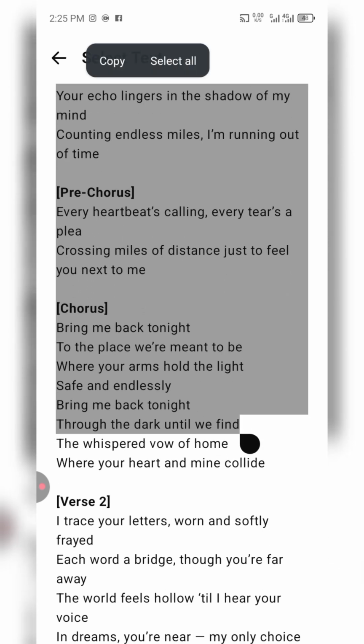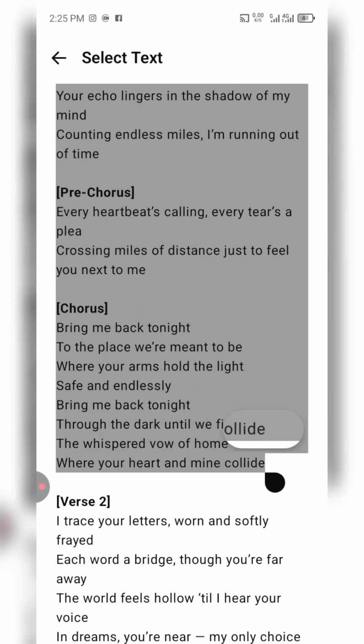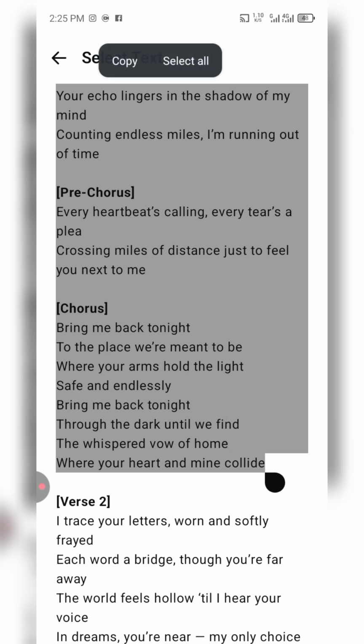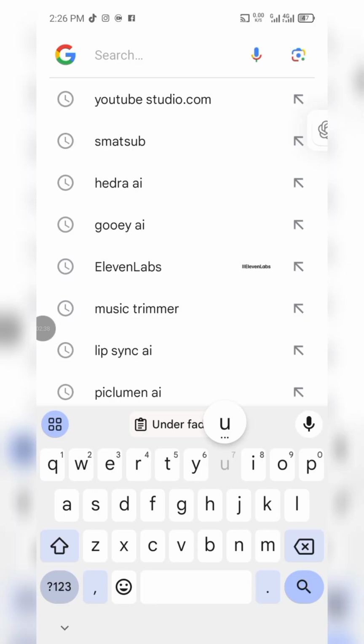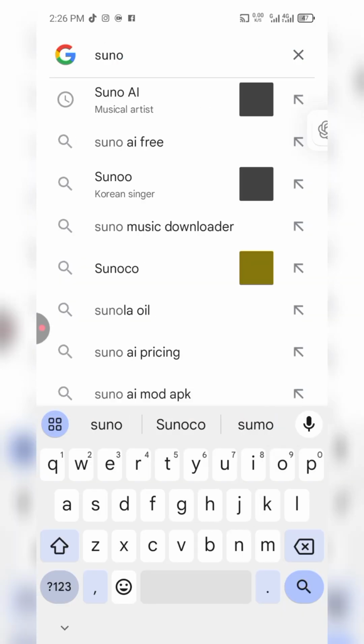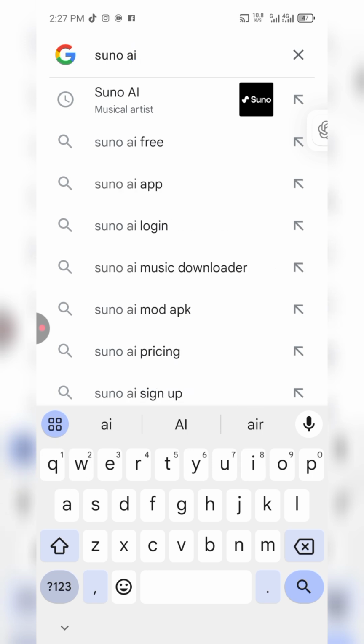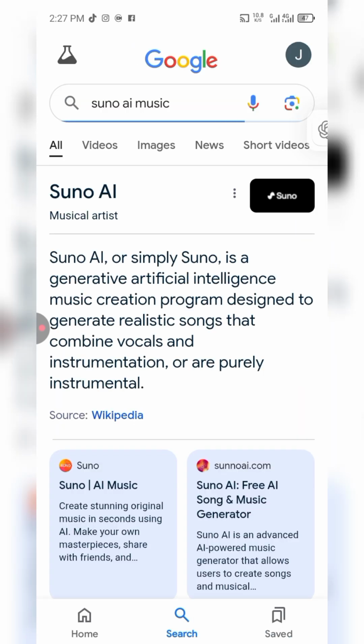All right. So now, after this, I'm going to copy the song. This is me just copying the lyrics of the song, and then I'm going to go to Suno AI. I'm just going to go to Google and search for Suno AI, and let's just dive in.